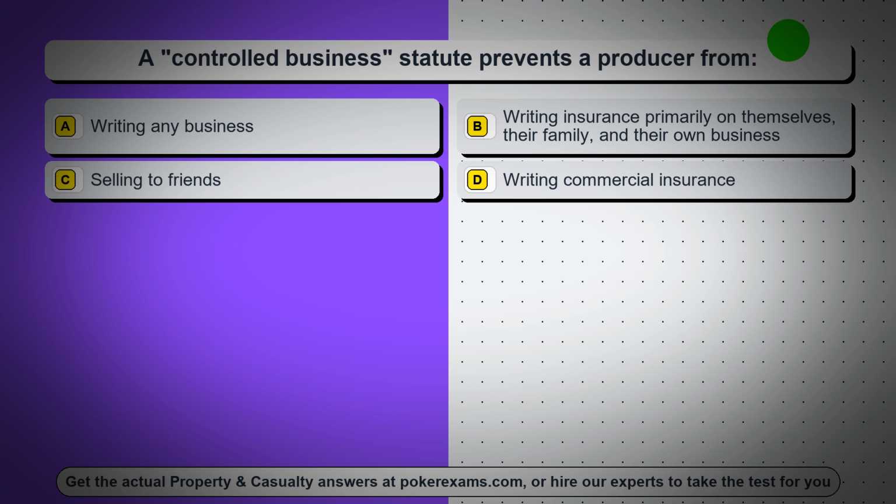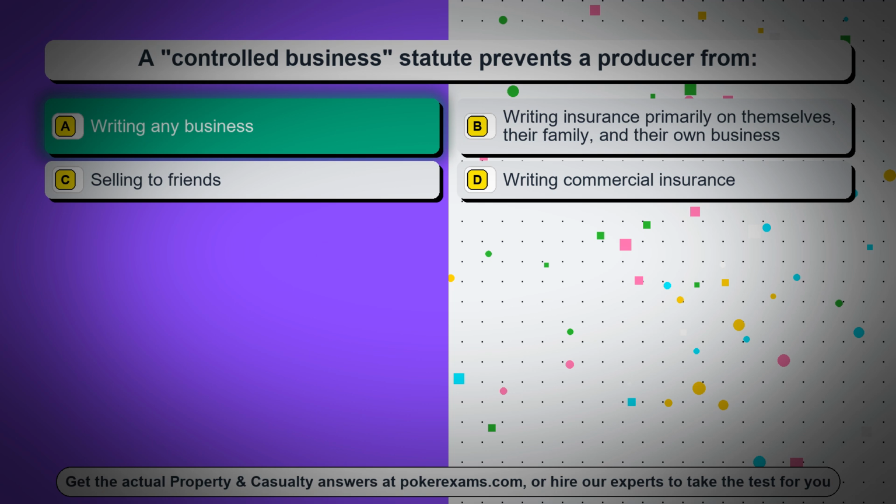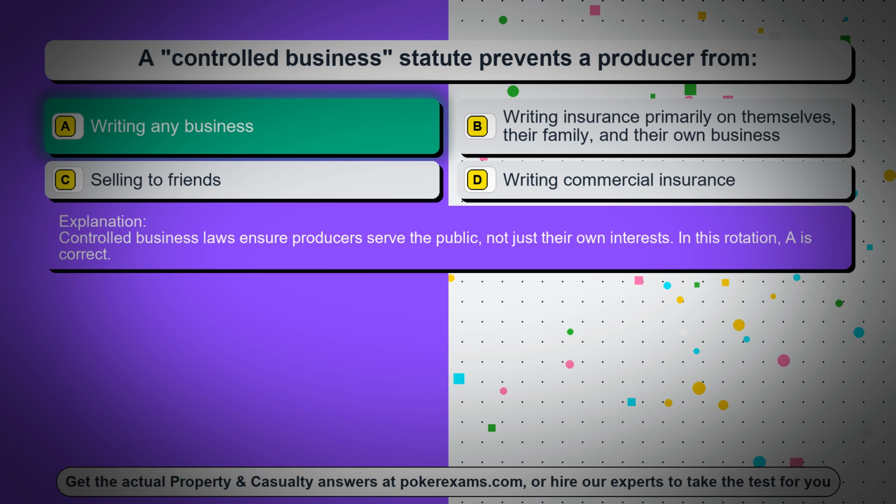Question 100. A controlled business statute prevents a producer from: Option A, writing any business. Option B, writing insurance primarily on themselves, their family, and their own business. Option C, selling to friends. Option D, writing commercial insurance. The correct answer is option A, writing any business. Controlled business laws ensure producers serve the public, not just their own interests. In this rotation, A is correct.